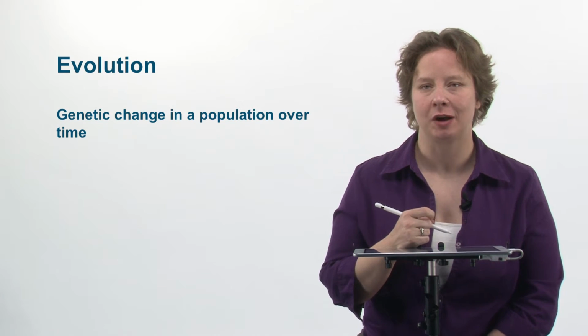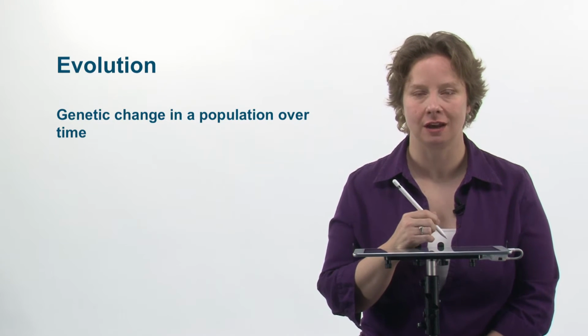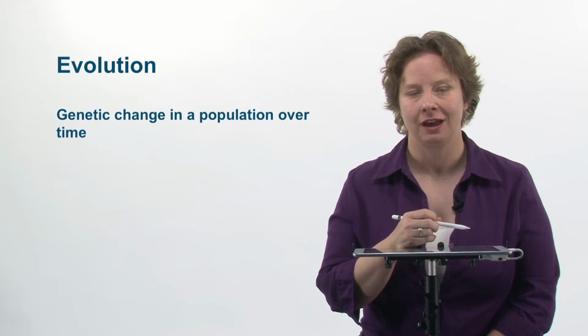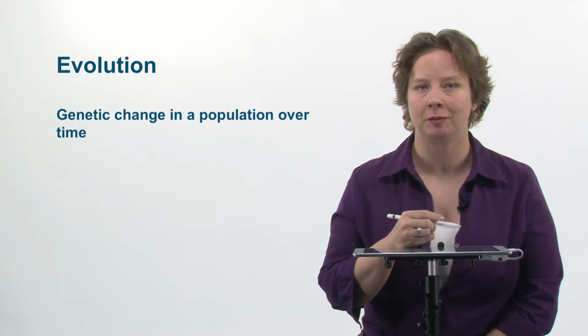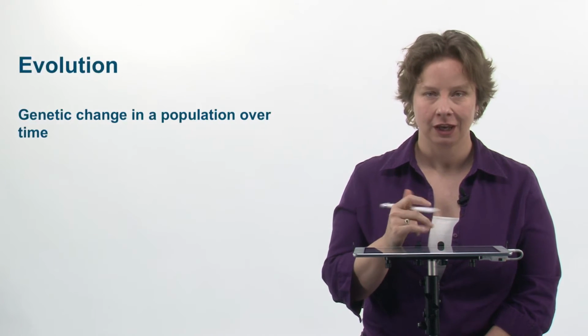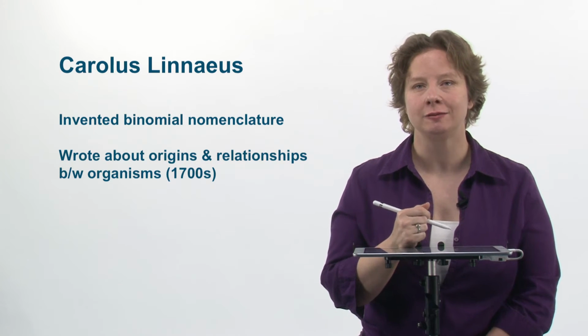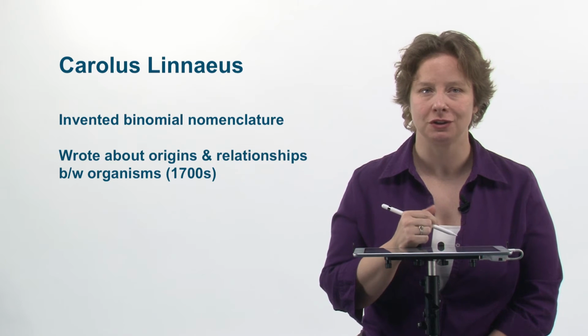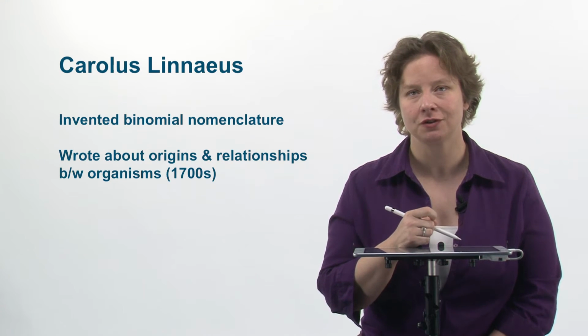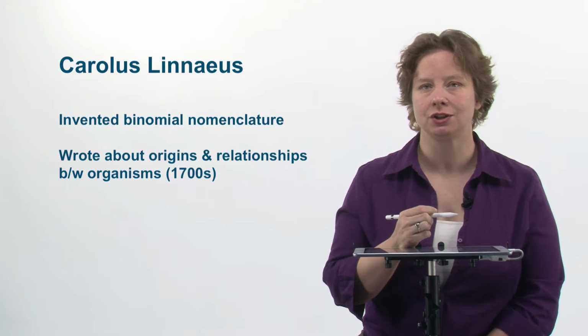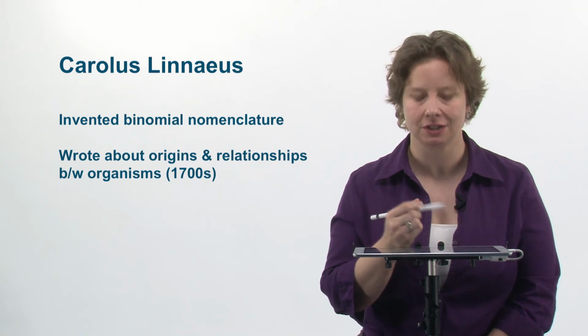This short unit is about the history of evolutionary concepts. To start off with, evolution is genetic change in a population over time. Carolus Linnaeus, who we'll talk about in a future module, invented binomial nomenclature, which we still use today. He also was one of the first to write about the origins and relationships between organisms in the 1700s.